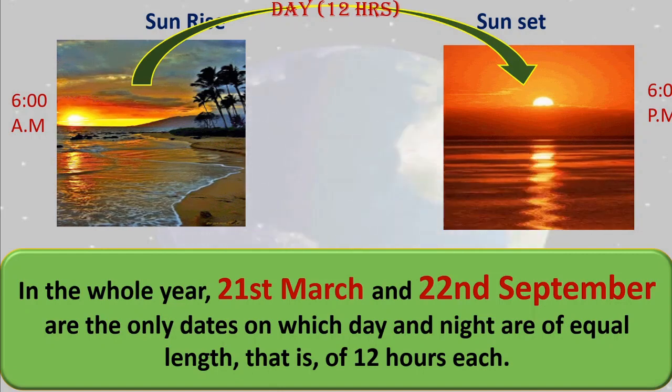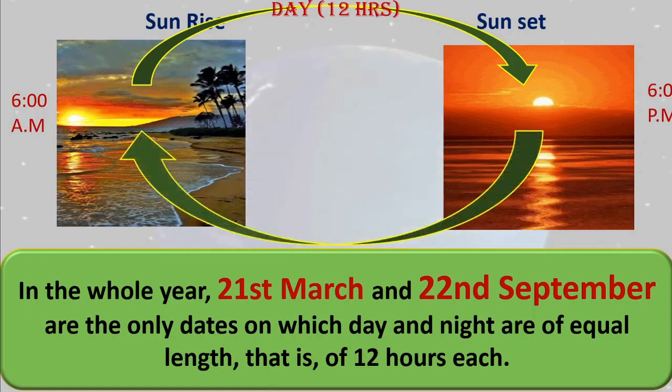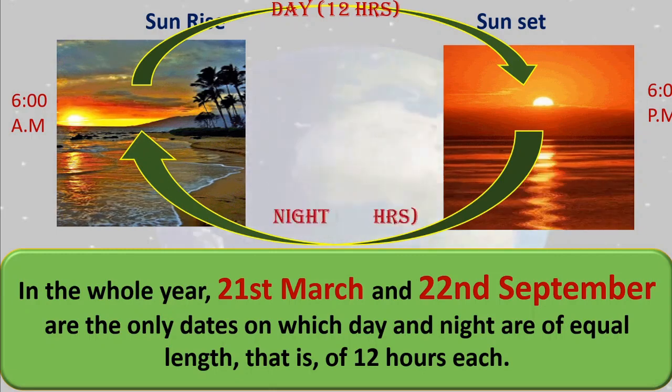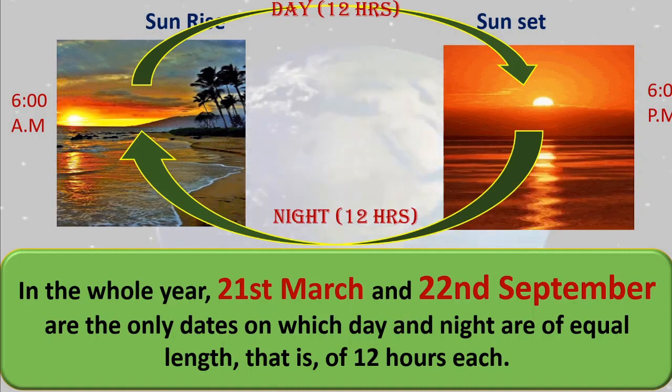And what about night? Here at 6 p.m. to morning 6 a.m. that is also exactly 12 hours. That is nothing but night time. When we get like this, we get on 21st March and on 22nd September. These 2 dates you have to remember. Okay?